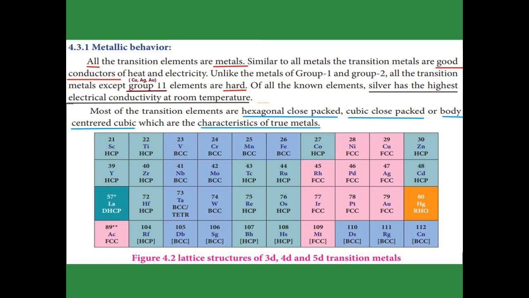All the d block elements are hard, except group 11, which are copper, silver and gold. They are somewhat soft metals. And then the characteristics of true metals are that they have hexagonal close pack, cubic close pack, or body-centered cubic structure. Transition elements contain hexagonal close pack, cubic close pack, and body-centered cubic structures, so they are true metals.